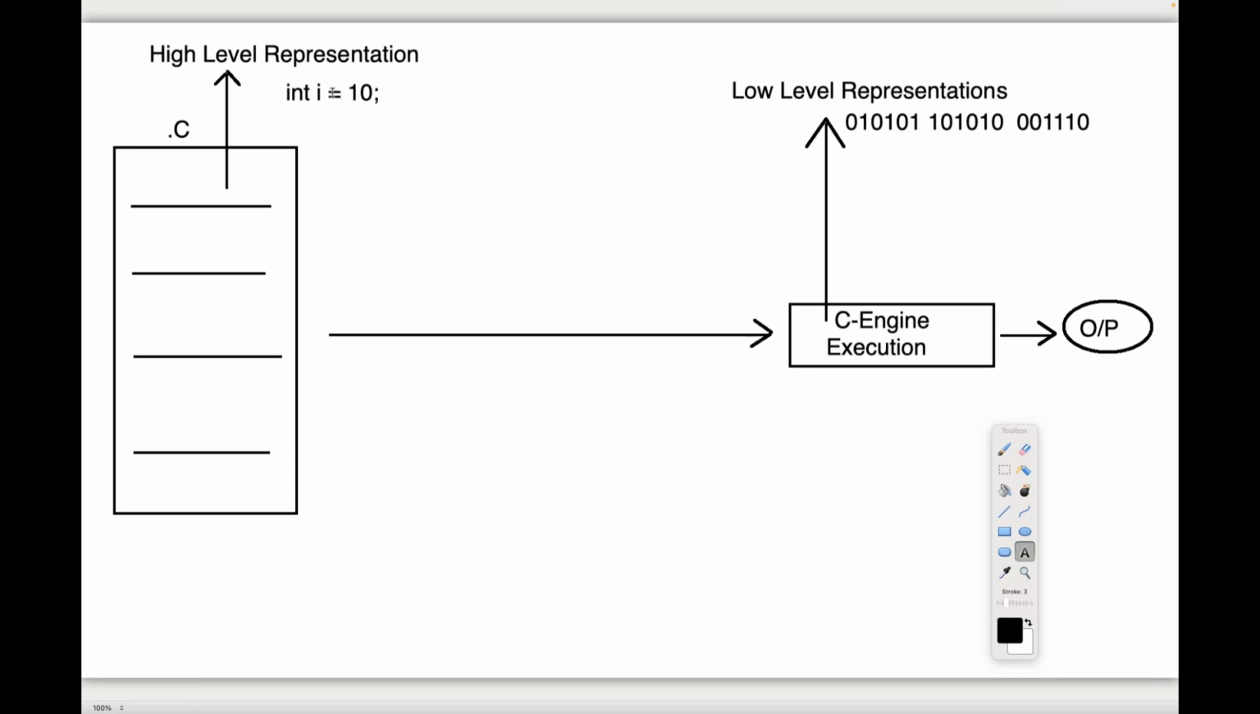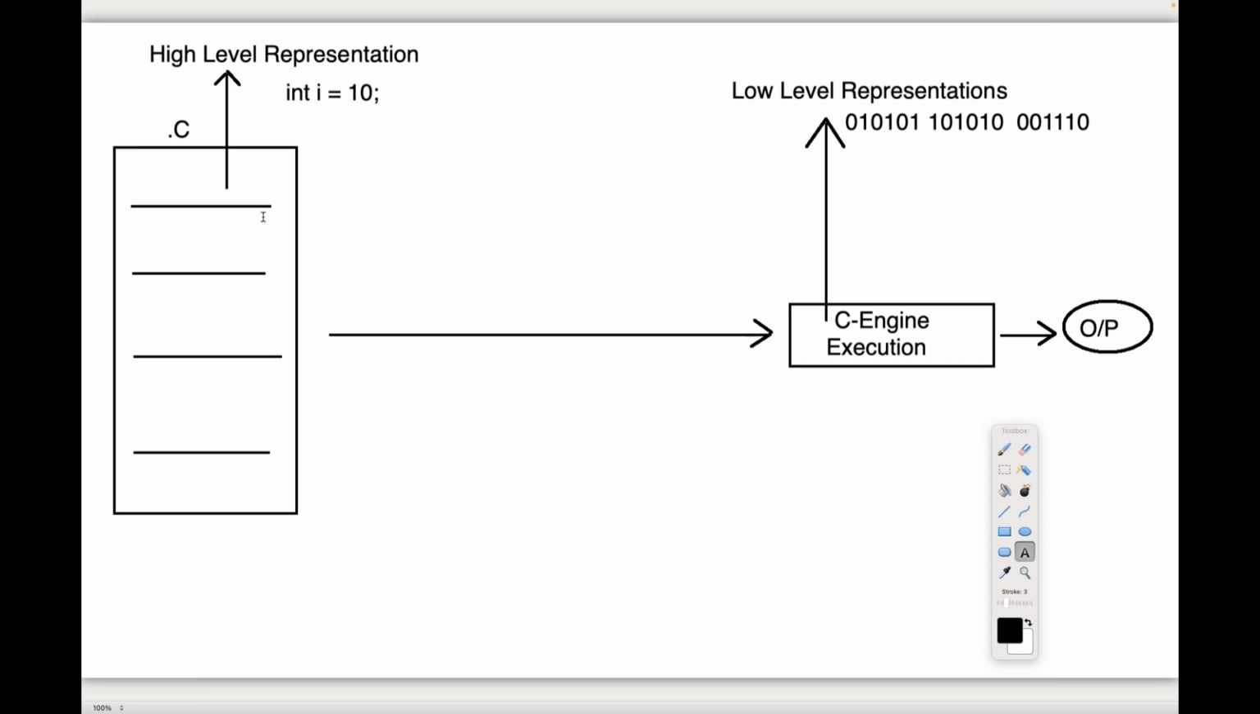The C engine. But this representation only a developer can write. The developer can write the program only in high level. But the C engine requires the program in what level? Low level. Now observe carefully.